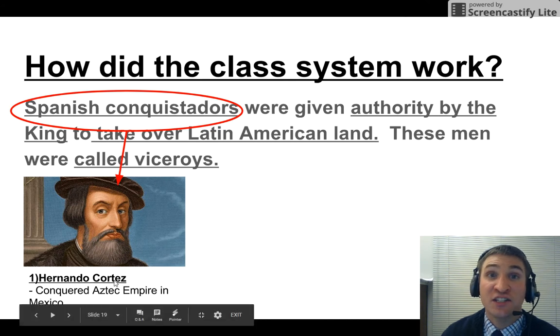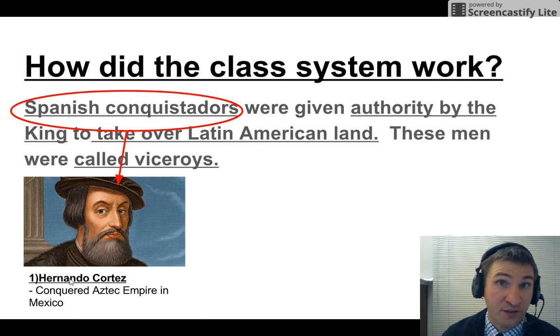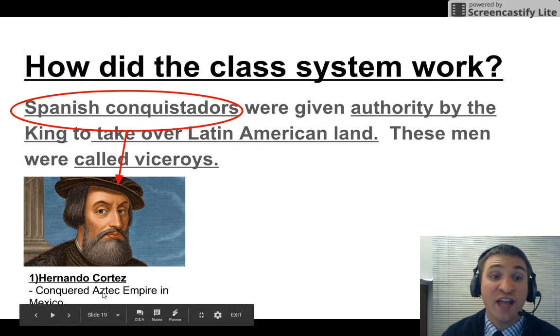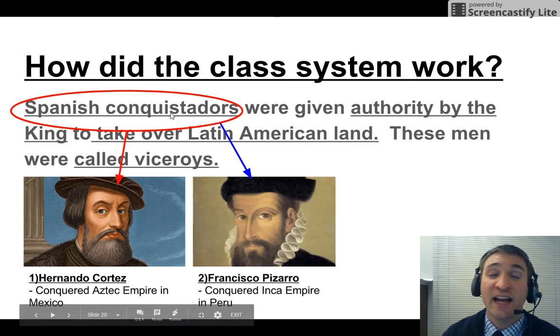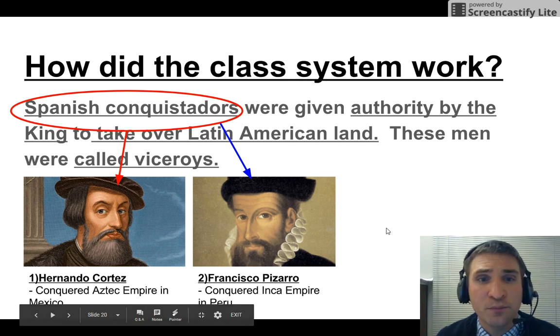Here's a Spanish conquistador, aka viceroy. His name, Hernando Cortez. A review, because we talked about this in Unit 3. He conquered the Aztec Empire in Mexico. A second conquistador from Spain, who is known as a viceroy, he was Francisco Pizarro. He conquered the Inca Empire in Peru.